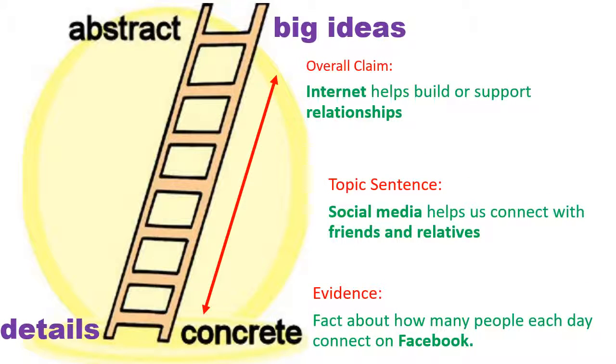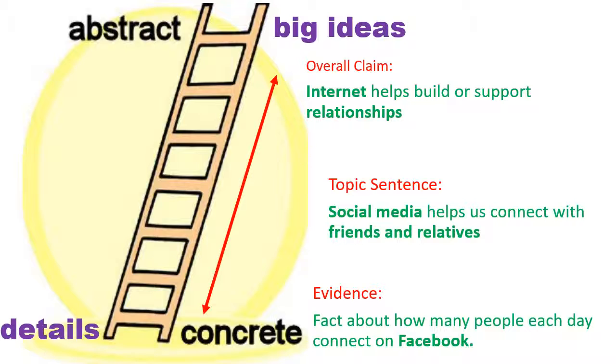Let's do this with another example. Let's say we're writing about the internet. Our claim is how the internet helps us build or support relationships. As we go down to the topic sentence level, instead of talking about the internet in general, we might be doing this paragraph about social media. And instead of talking about relationships, we're going to be a little more specific.